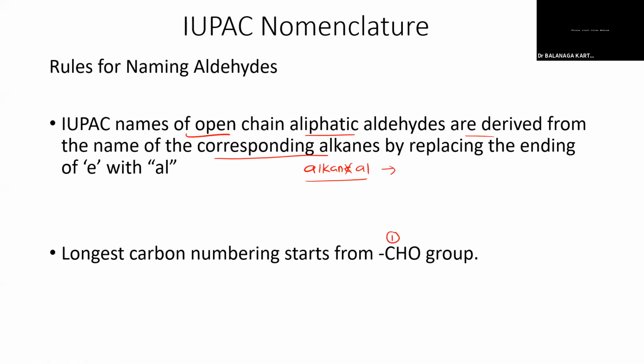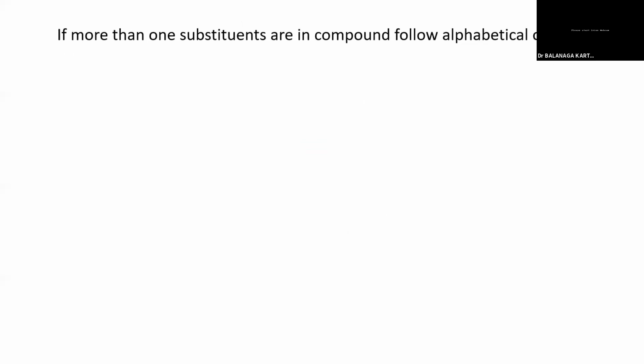When the aldehyde group is present, numbering 1 should be given at that particular position itself. If more than one substituent is present, you have to follow the usual alphabetical order. We have to number from here because the CHO group should stand in position number 1, 2, 3, 4. So how can we name this?